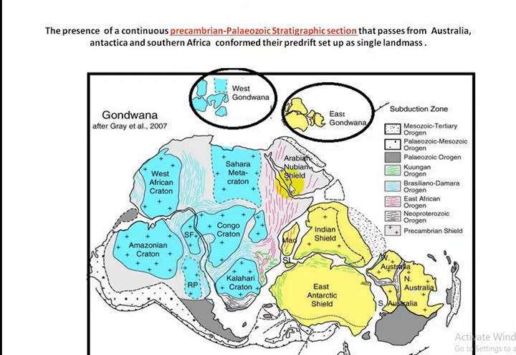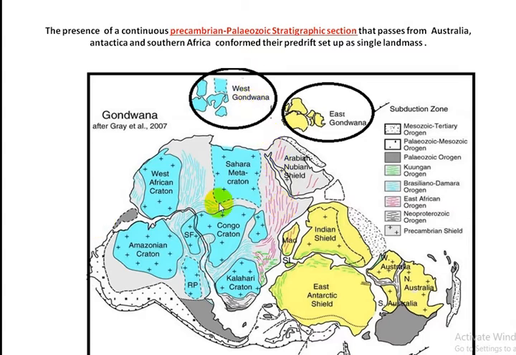Now come to this part of Gondwana land. Here, this is the Antarctic Shield or craton. This is the Indian Shield or craton. This is Madagascar. So, this is the trend of East African orogen.